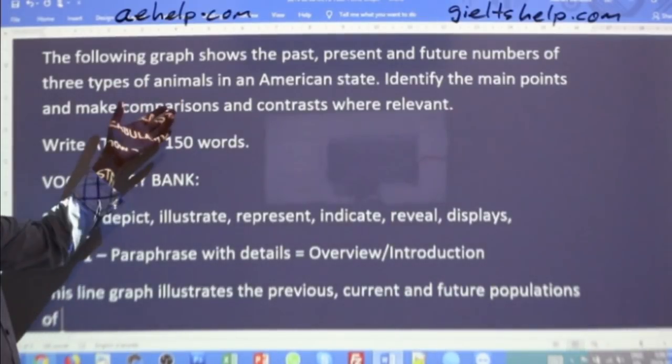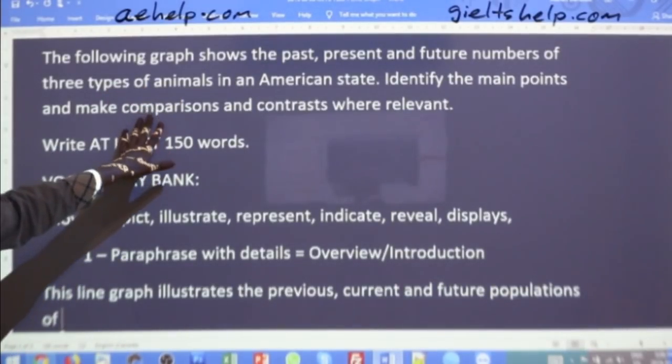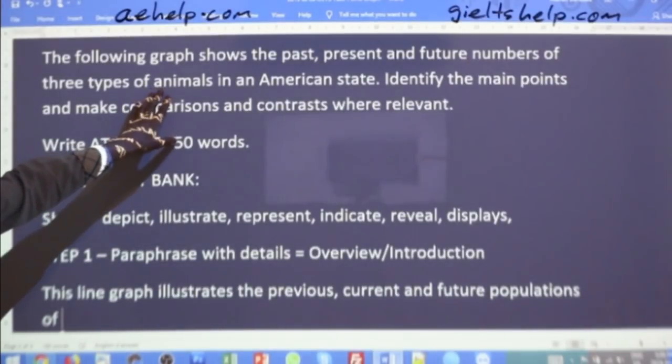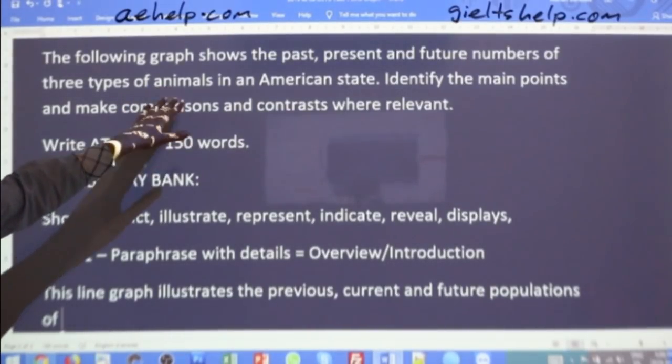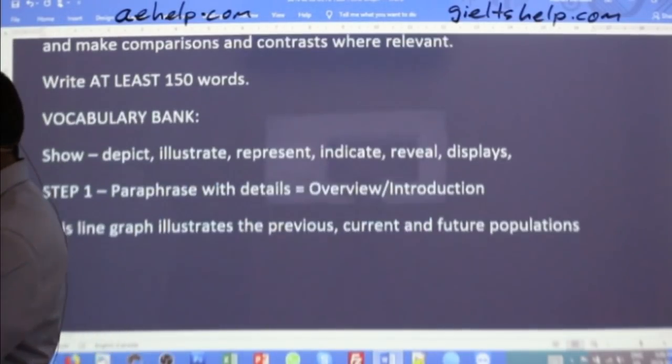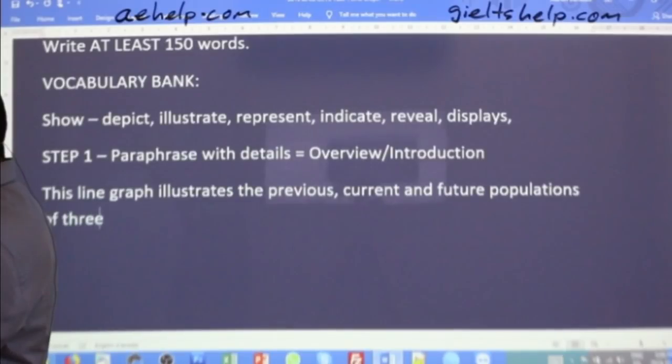So again, instead of saying 3 types of animals, or 3 kinds of mammals might be a good paraphrase, name what they are. Okay, so we're talking about bears, dolphins, and whales. So populations of 3 kinds of mammals,